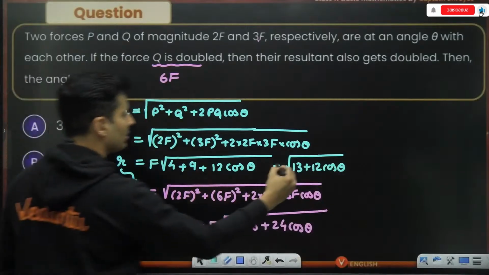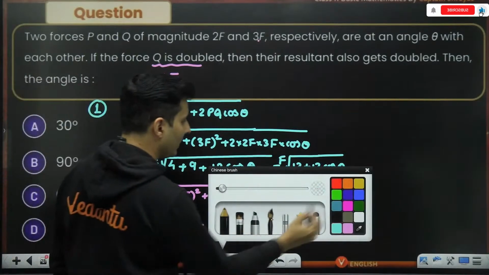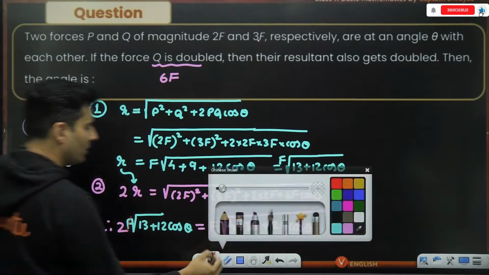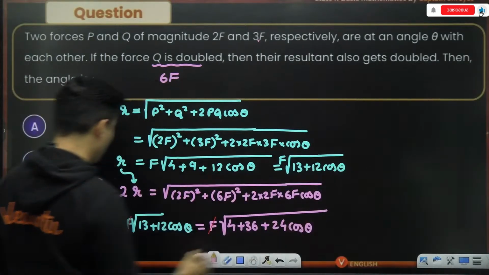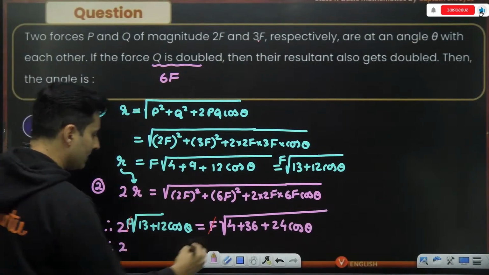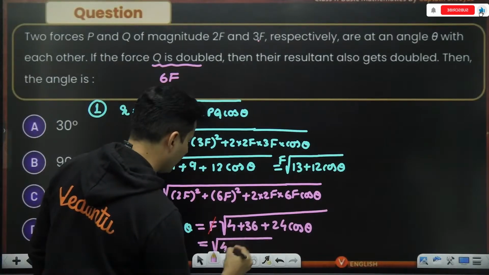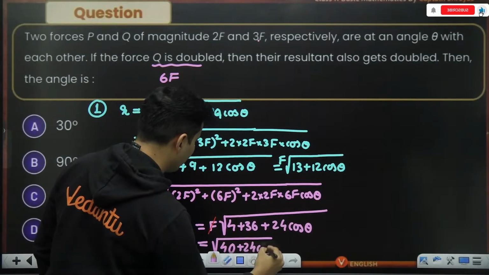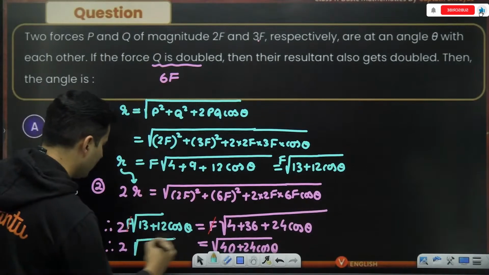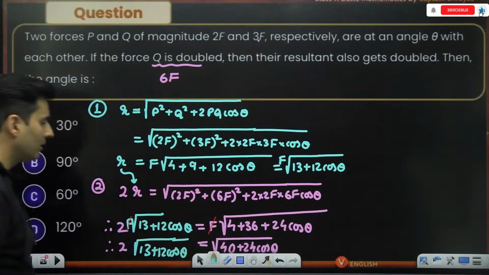Sorry guys, this F was missing. Now as you can see, this F from here and this F from here will cancel out. Perfect. So what do I have over here? We have that number 2 as it is, equal to 4 plus 36 is nothing but 40 plus 24 cos theta, and here we have 13 plus 12 cos theta under the root.